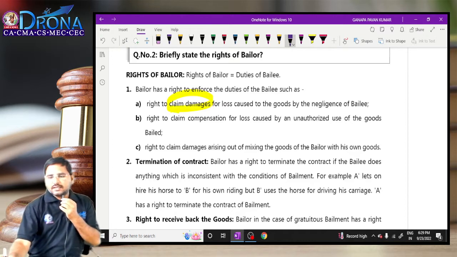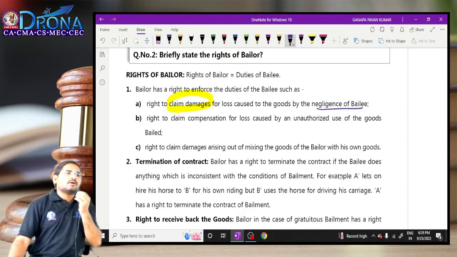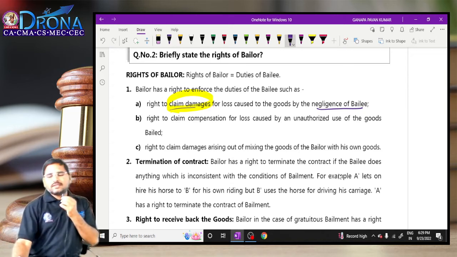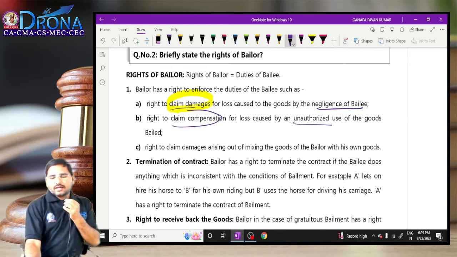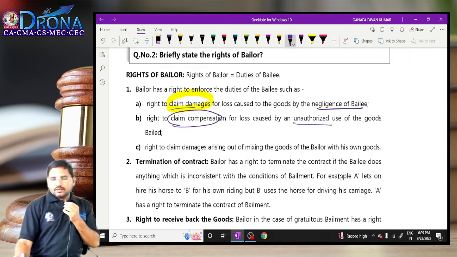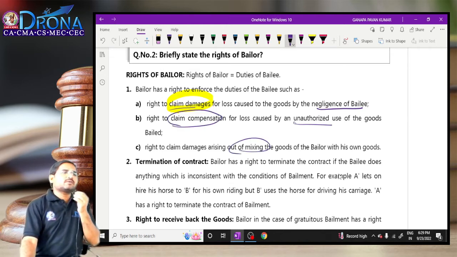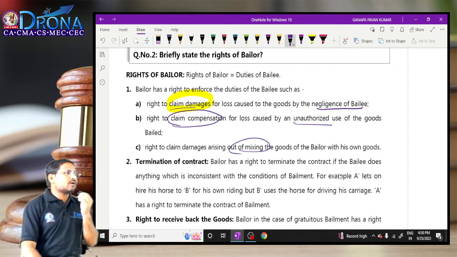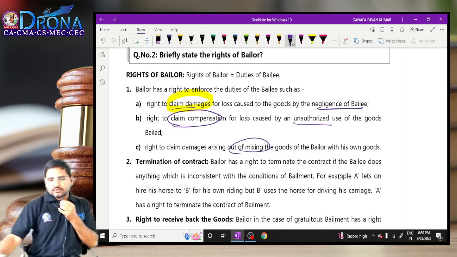Suppose there is any negligence on the part of the bailee and any losses are caused, the bailor has a right to claim damages. And apart from that, if there is any unauthorized use, the bailor has a right to claim compensation. And if there is an unauthorized mix of the goods, if those goods are separable, the cost has to be borne. If they are not separable, the cost of goods has to be borne.